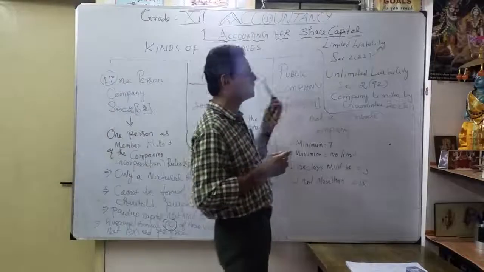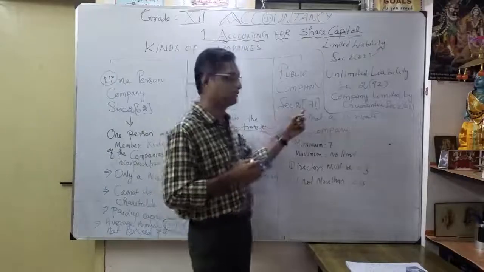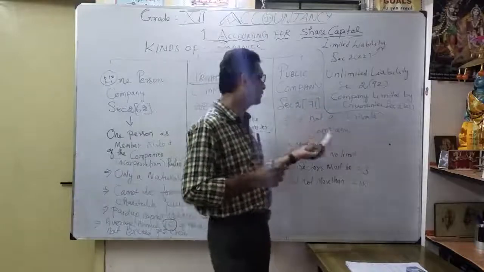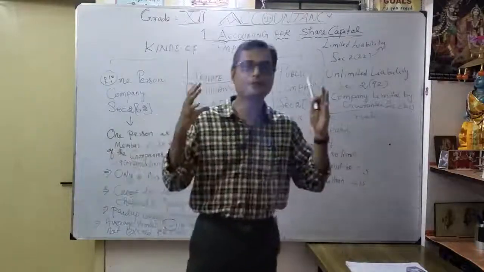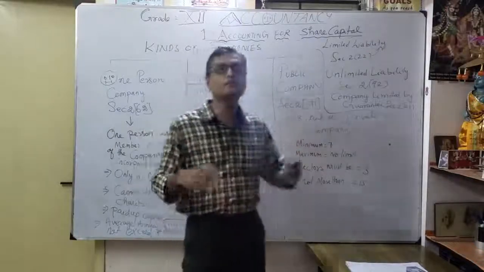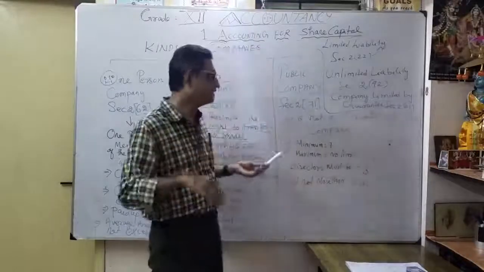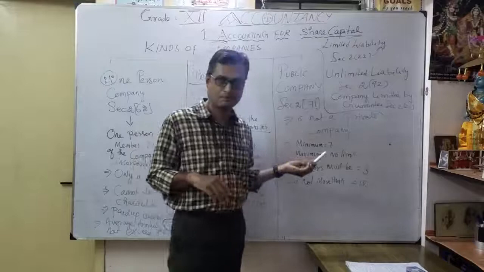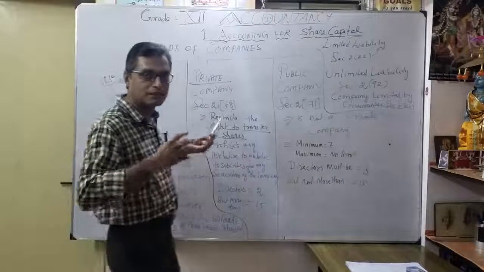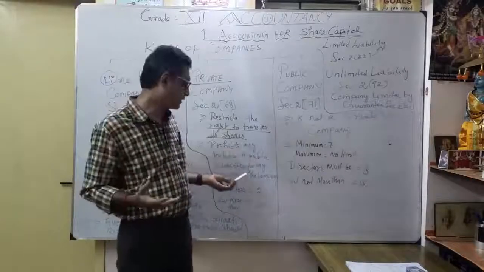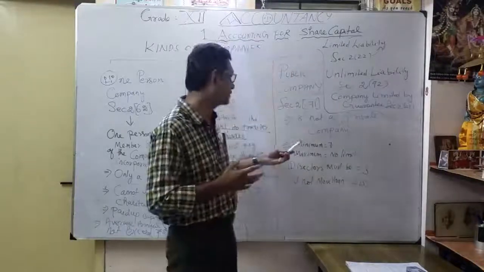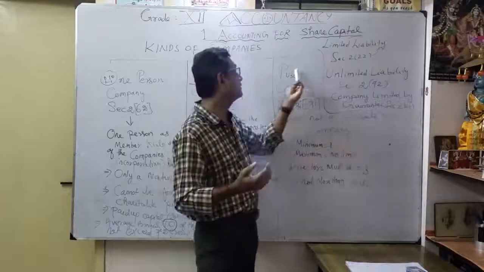Then coming to the public company under section 2, subsection 71. It's a very important one. Simply we will say it's not a private company. So in the definition you can easily write what you mean by public company: a public company under section 2, subsection 71 is not a private company. That's the definition. What is the important point? Here the minimum is 7 members, correct, and the maximum is no limit. For a private company, the minimum is at least 2, but the maximum is up to 200. That is very important.